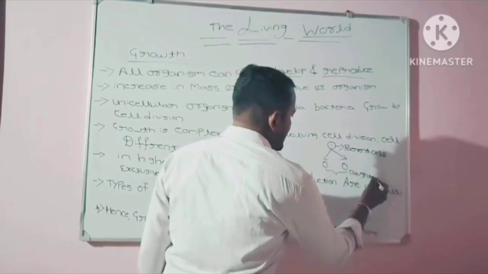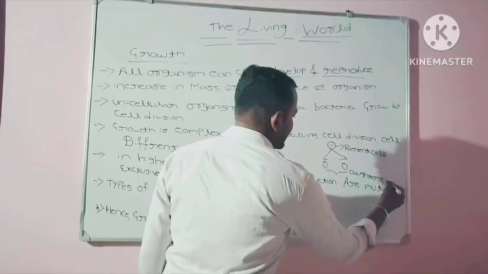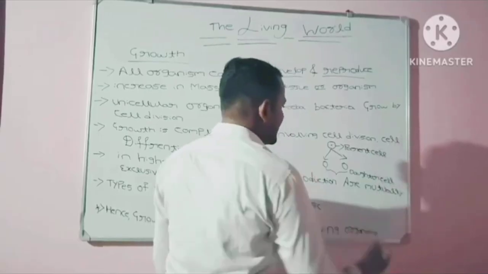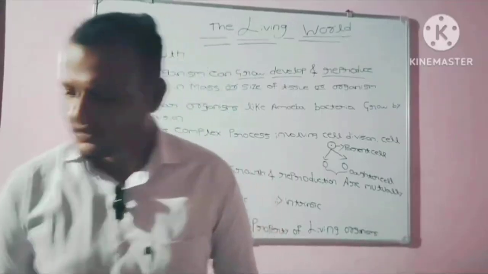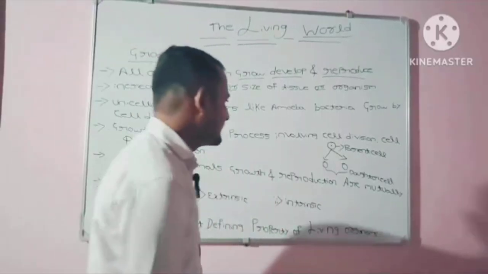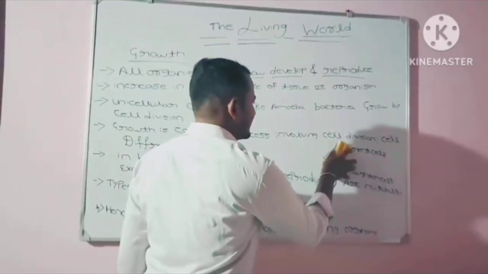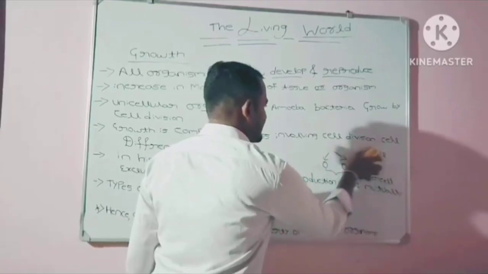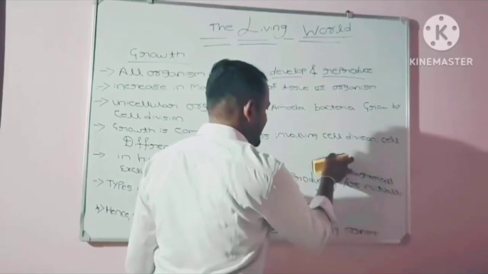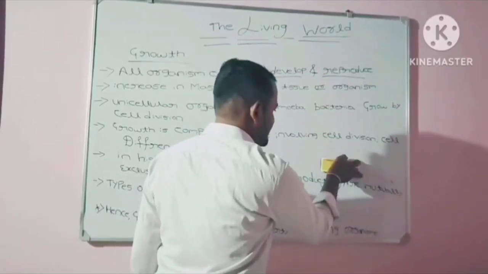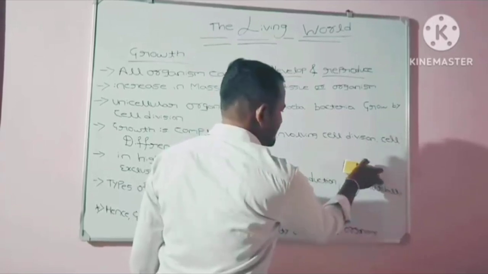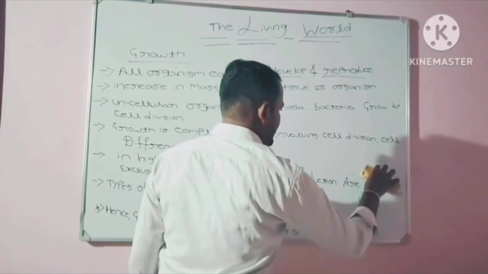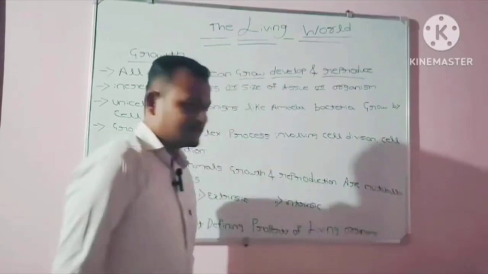Both of these daughter cells grow into the original cell size. This is cell division.